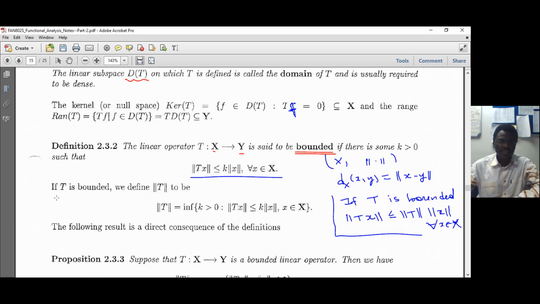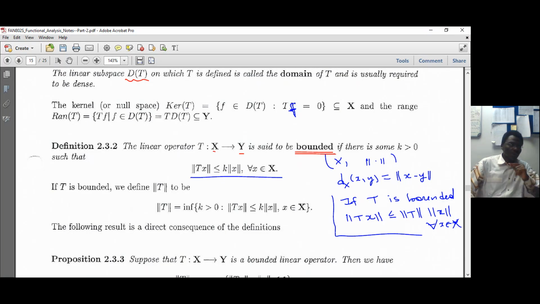Okay. Now, we can define the norm of that operator, not more the norm of an element, but the norm of the operator itself. Because remember that here, the norm of x is the norm of an element of X that is in the domain. And the norm of Tx is the norm of an element in the range. So these are norms of elements of the norm spaces. But now we are defining the norm of an operator, which is completely different. Norm of an operator.